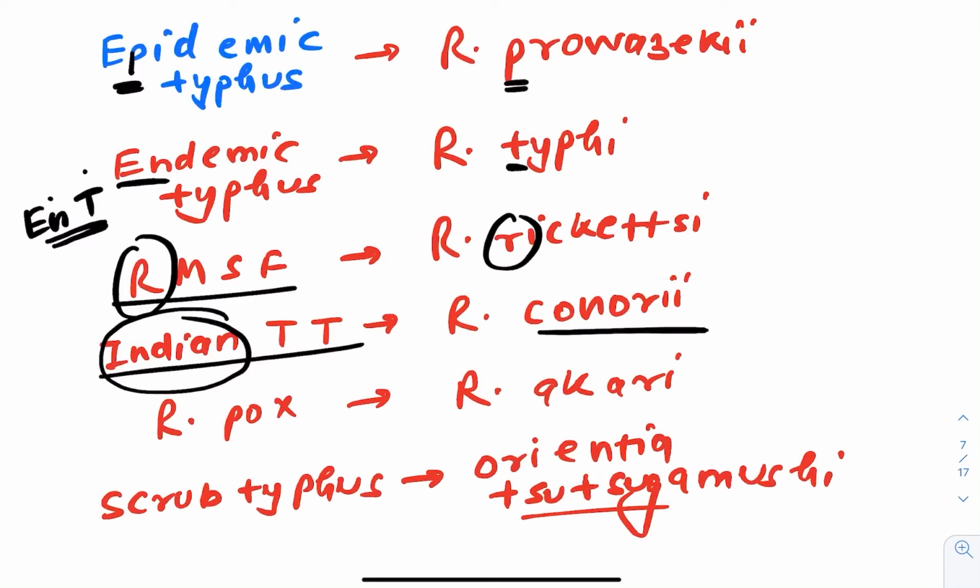Then you have rickettsial pox, and this is Rickettsia akari. I have made an abrupt mnemonic for it that will help you remember. No relation, but it will make you remember. Rickettsial pox: you have heard of smallpox and chickenpox.